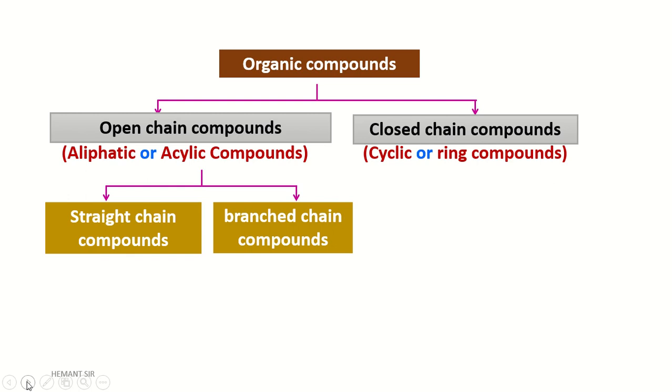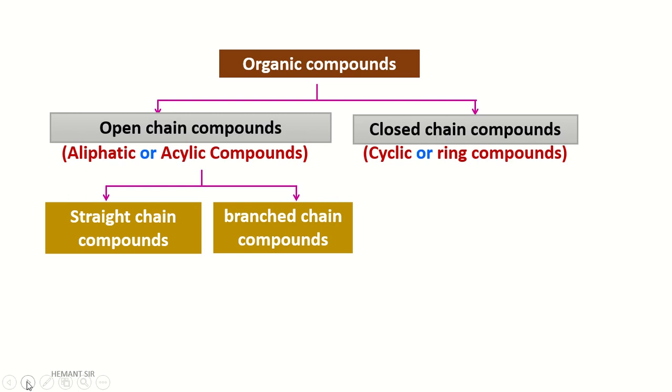Straight chain compound means in this compound the hydrocarbon is arranged in a continuous manner, like a linear structure. The resulting compound is called a straight chain compound.